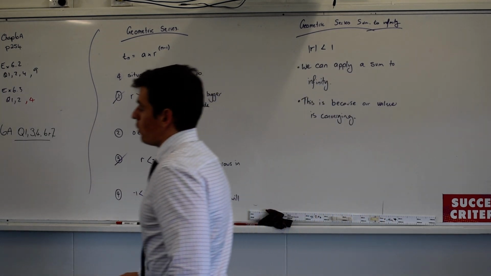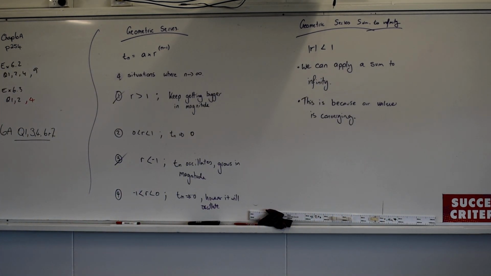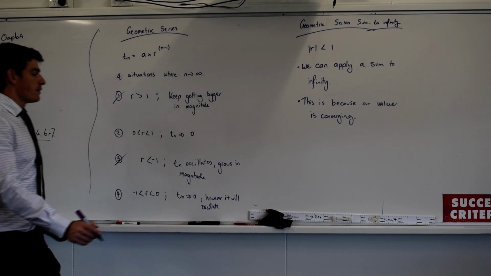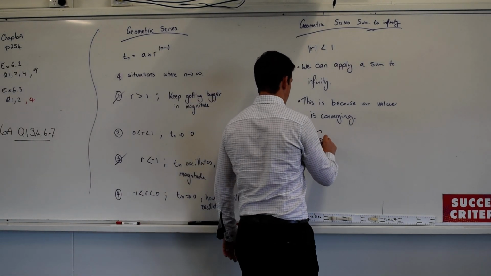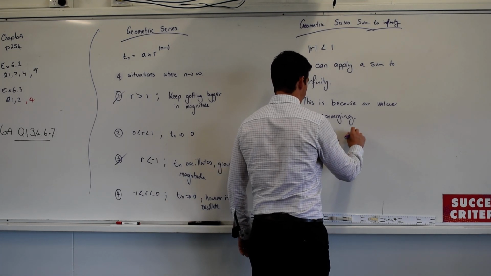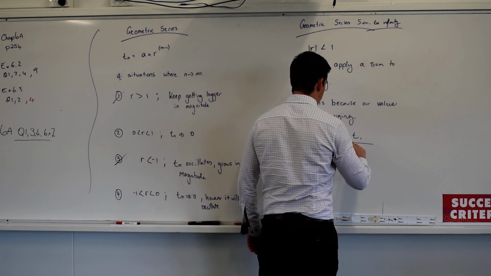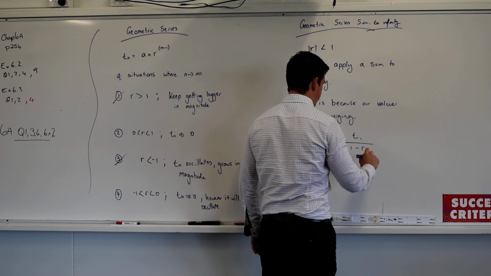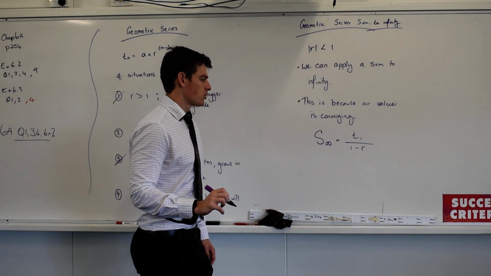And let's go through and look at the formula specifically. S infinity equals T1 over 1 minus R. I think there is an R minus 1.